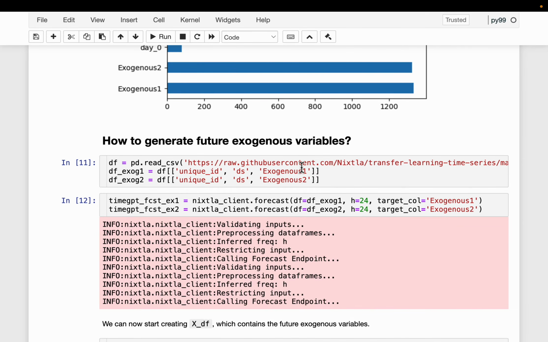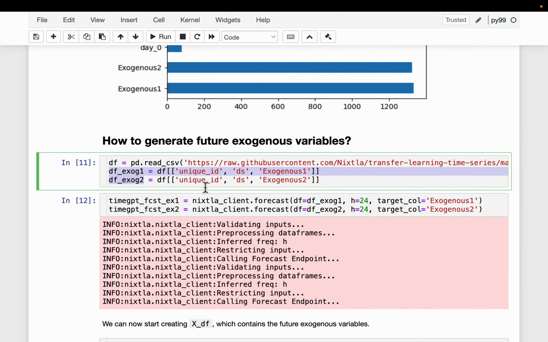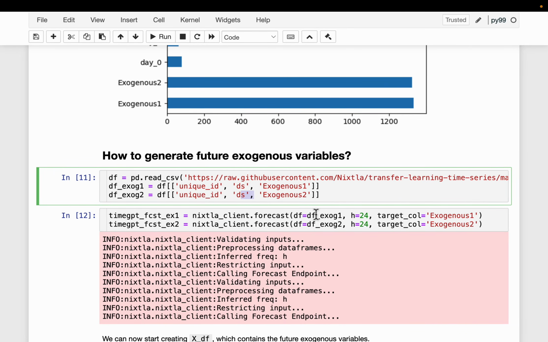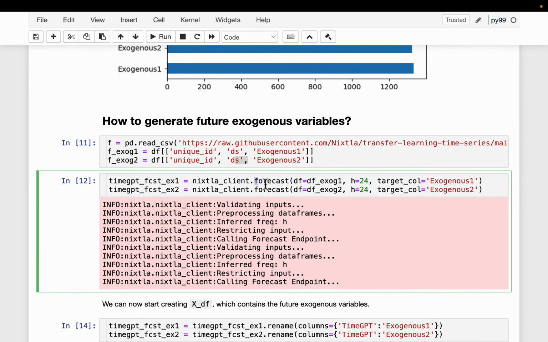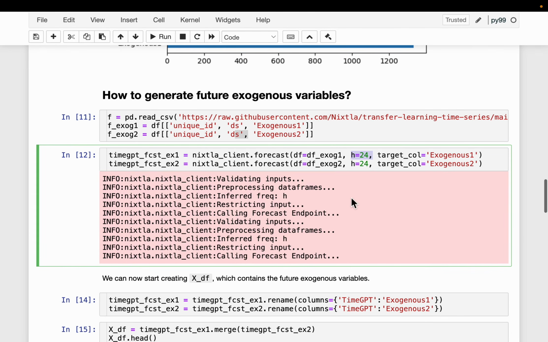All right, so it's the same data set, and here we have created two data frames with timestamp and feature 1, and similarly timestamp and feature 2. So we are going to forecast the feature 1 and feature 2 values into the future, and then use those forecasts as inputs to our final model. We are forecasting from the historical data for the next 24 data points, or the next 24 hours.